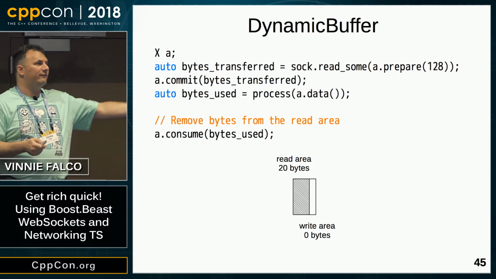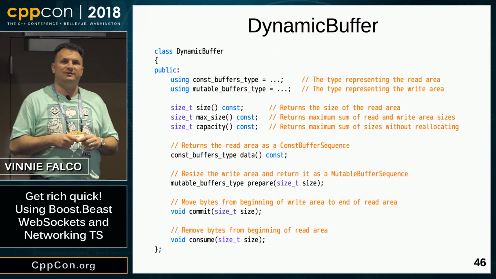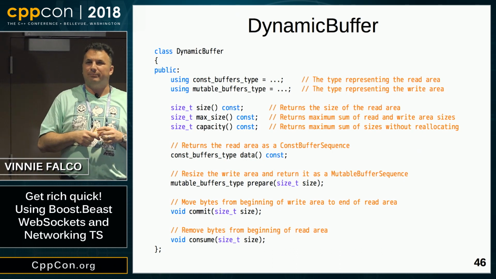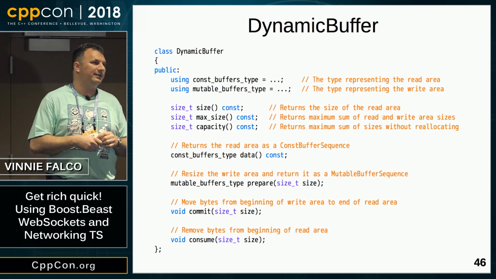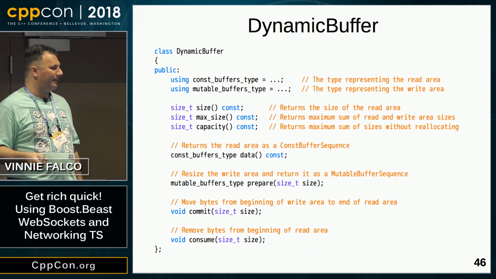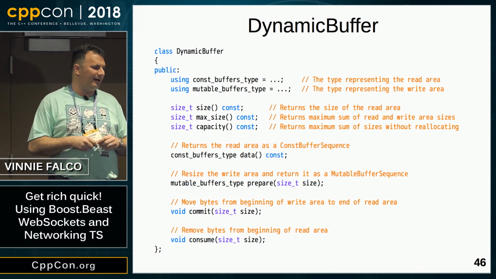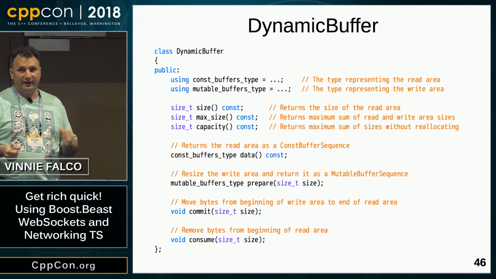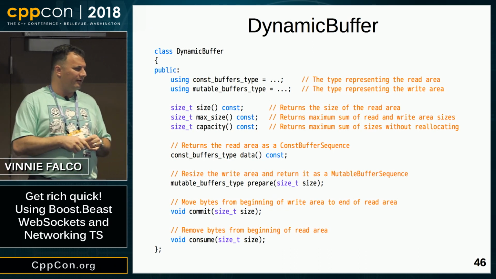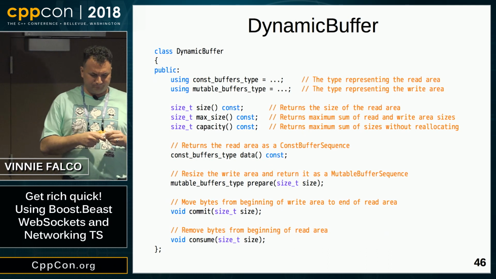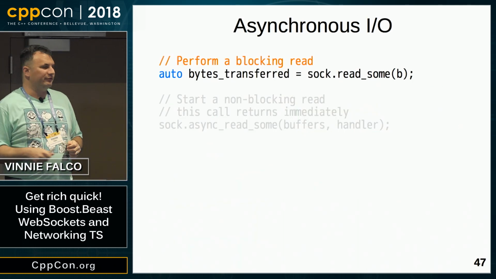So you saw the valid expressions table. For dynamic buffer, I'm going to show you a different form of documentation. This is called an exemplar. It's a C++ declaration that hopefully compiles, or mostly compiles, that contains all the elements that are required for the type. Here we have a prototype of dynamic buffer. You can see it's got some nested types. It has some accessor functions related to the size, various sizes. And then we have the functions that I showed you: data, prepare, commit, and consume. That's dynamic buffer. The next important concept is asynchronous IO.